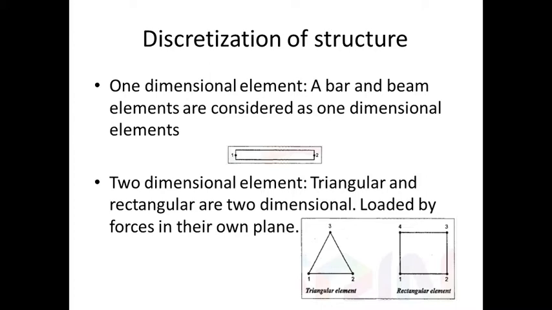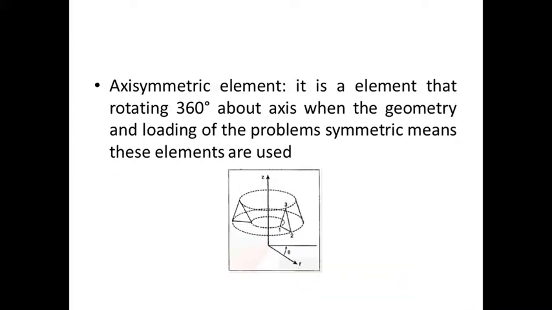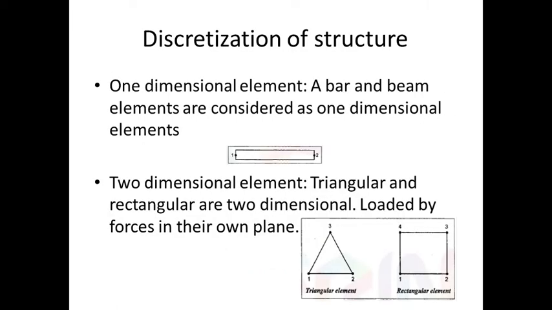The total structure we can classify based on dimension. Here one dimensional elements are available, two dimensional elements are available, and also three dimensional elements. After that, axisymmetric elements are also available. What is a one dimensional element? Bar or beam. You studied beams in strength of materials. Simple elements like the beam are considered one dimensional elements, as in your figure. In the center of your slide there is a figure called a bar and beam element.